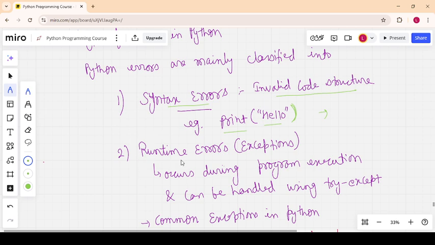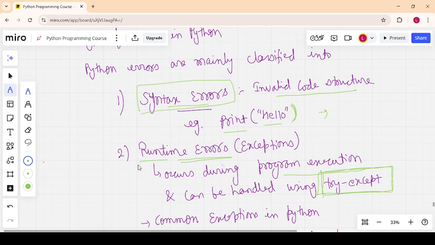Second is a runtime error, which occurs during the program execution, when you run the code. It can be handled through the try except block. That is the core of this lecture. You are handling the error through try and except. So there is no remedy for the syntax error, but there is a remedy for the runtime error through the try and except block. For syntax errors, you need to learn the rules of the Python programming language. Okay.